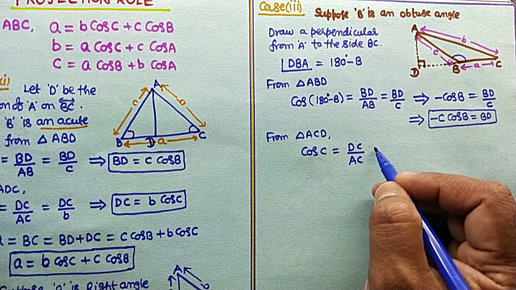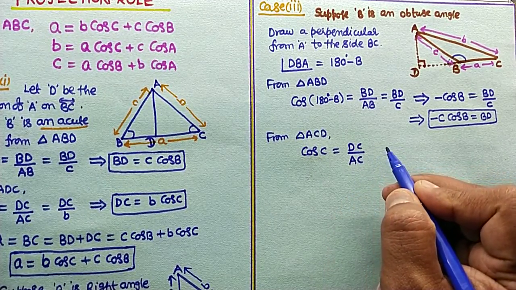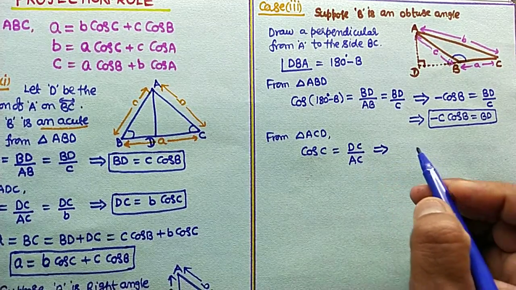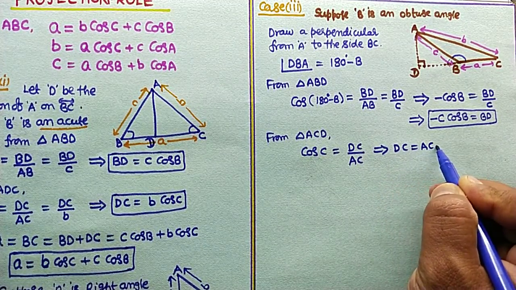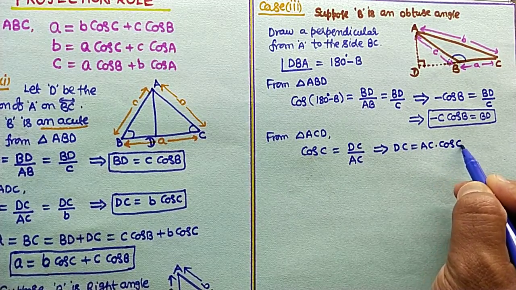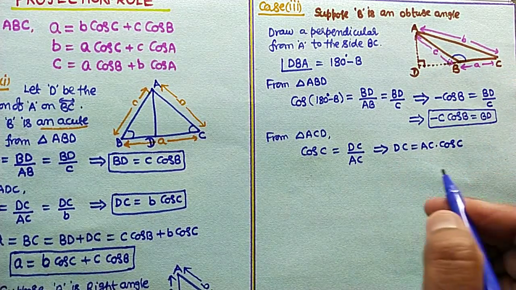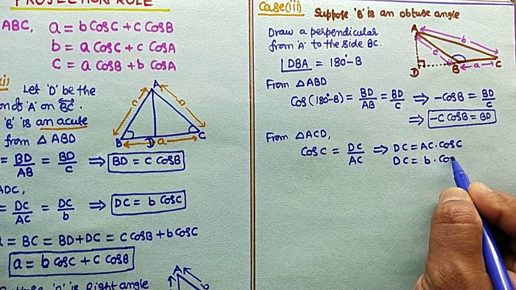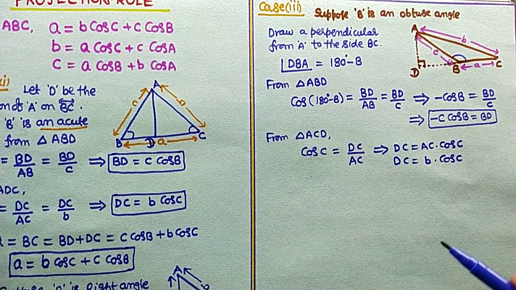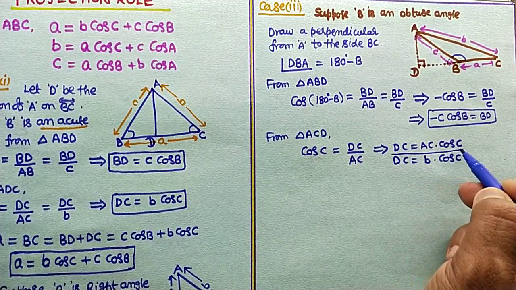So DC is equal to AC into cos C. What is AC from the figure? It is b. So DC is equal to b cos C. This is the value of DC.